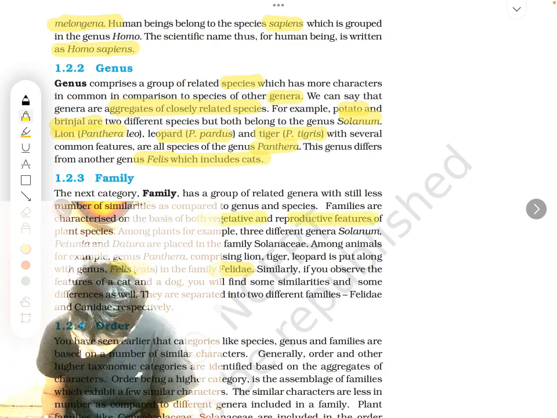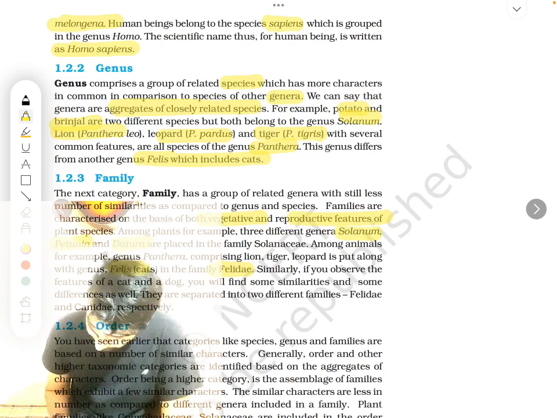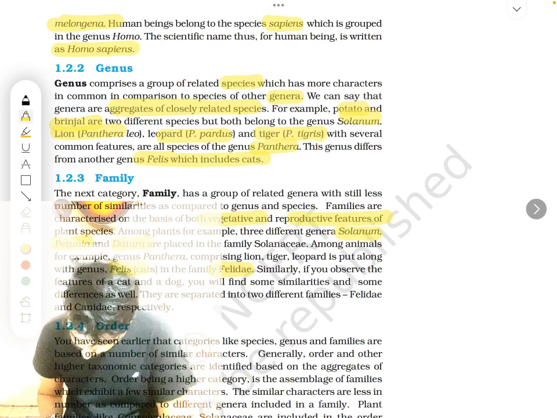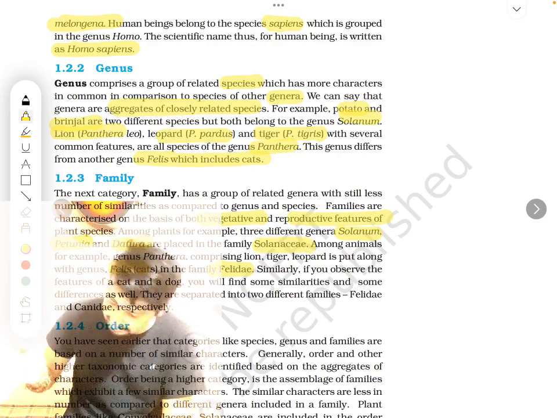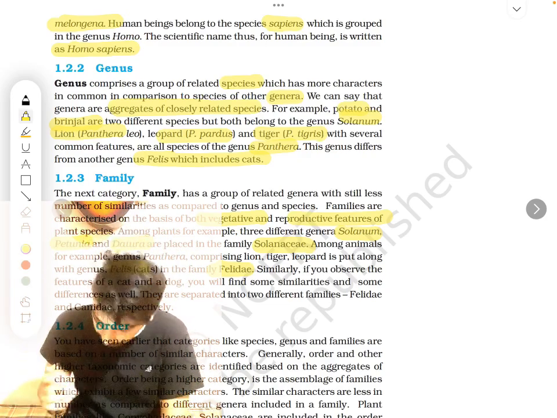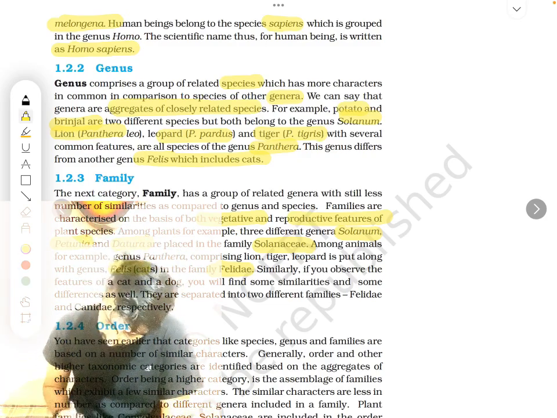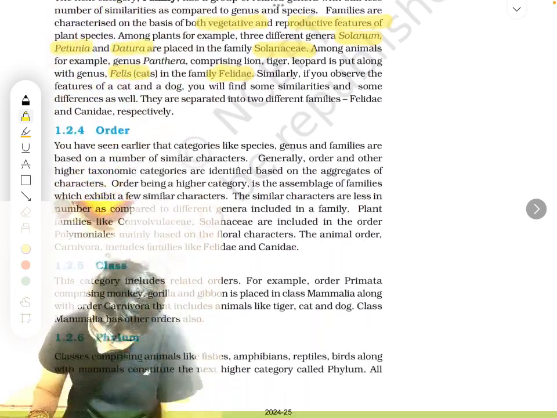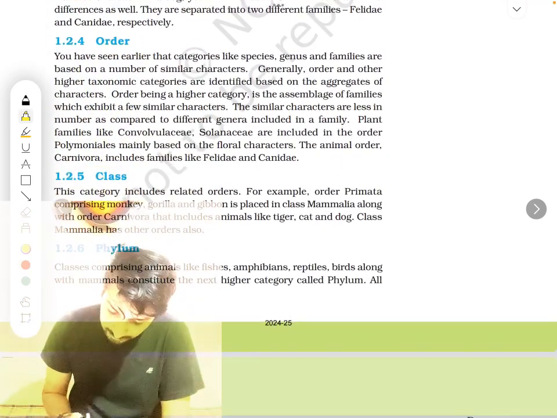Okay. So based on vegetative and reproductive features of plants, we organize them into groups. Solanum, Petunia, Dhatura. All these are different types of genera placed in family Solanaceae. So these different genera, Solanum, Petunia, Dhatura, are put in the family Solanaceae. Among animals, I told you, Panthera, lion, tiger, cat, all those are put in Felidae.